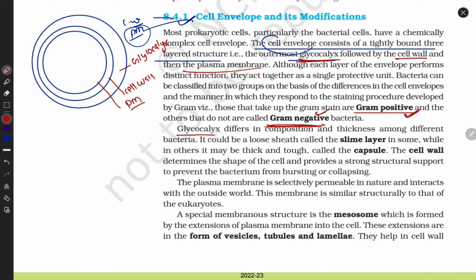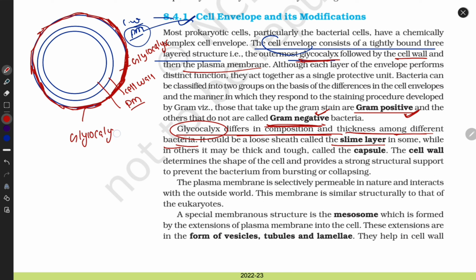Now next, glycocalyx is different in composition and thickness among different bacteria. This outer layer may vary according to the bacteria. The glycocalyx layer varies from bacteria to bacteria. It could be a slime layer.